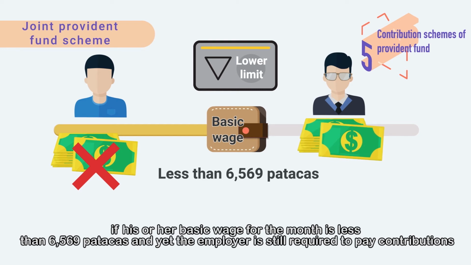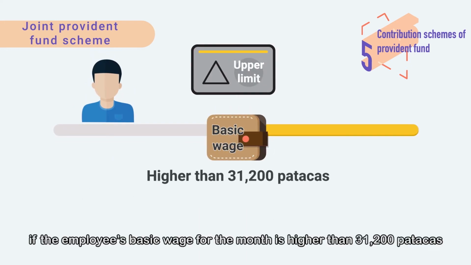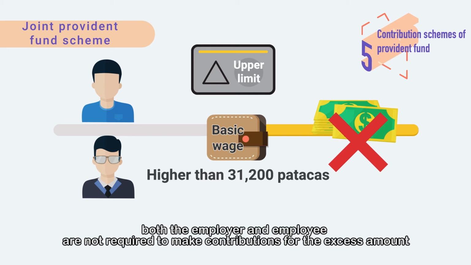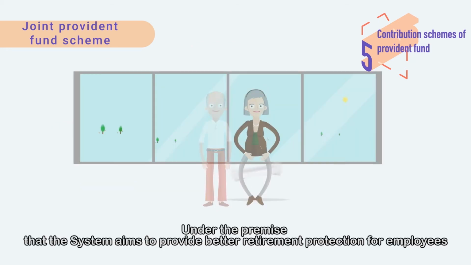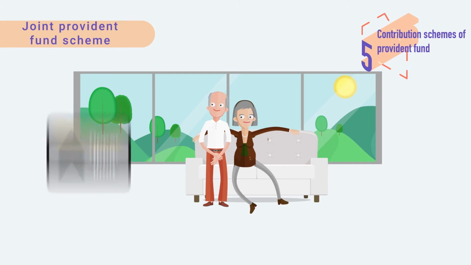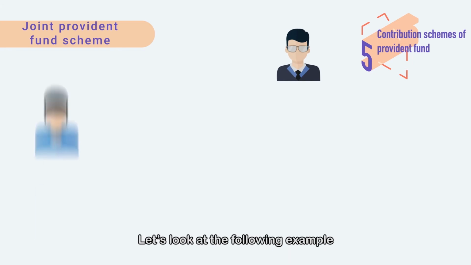6,569 patacas, and yet the employer is still required to pay contributions. As for the upper limit, if the employee's basic wage for the month is higher than 31,200 patacas, both the employer and employee are not required to make contributions for the excess amount. Under the premise that the system aims to provide better retirement protection for employees, the upper or lower limit that I've just mentioned can also be adjusted. Let's look at the following example.